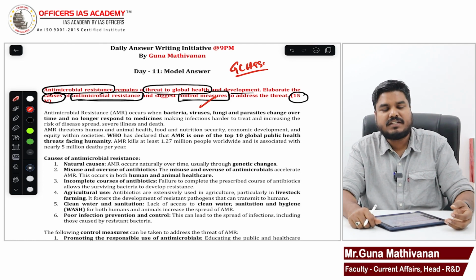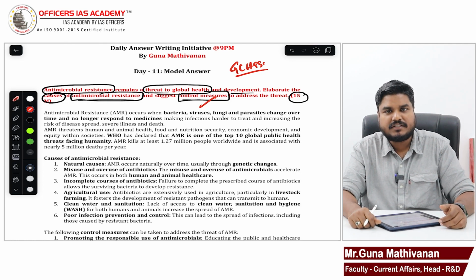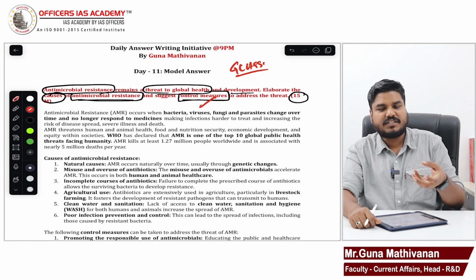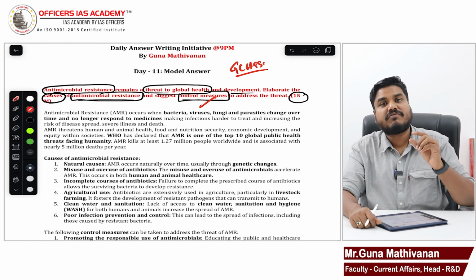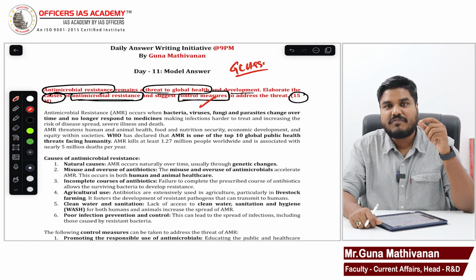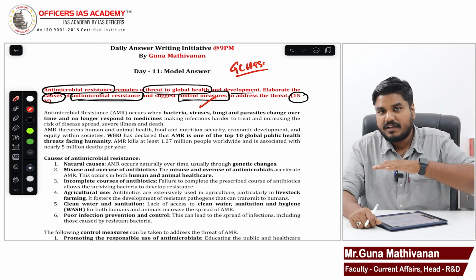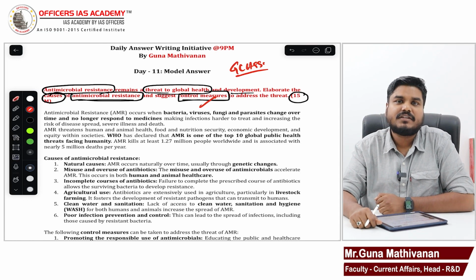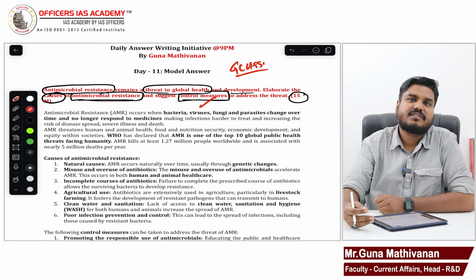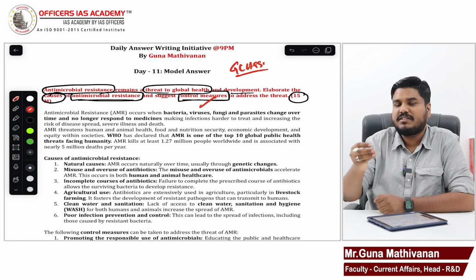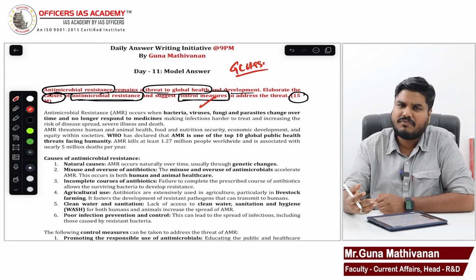Improve the infrastructure, improve the primary healthcare centers. The government should improve the health infrastructure so that at an early stage we can find such resistance and kill it at the entry level itself. So the government should improve the infrastructure. All these are preventive measures which you can highlight. Any other point if you want, you can highlight, no problem.